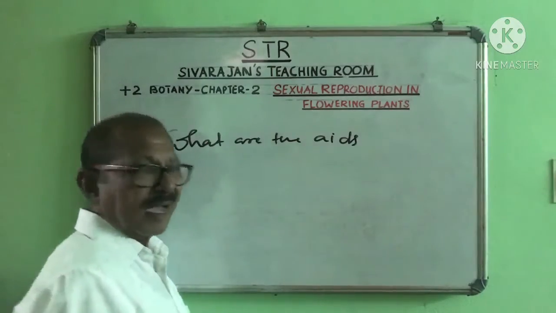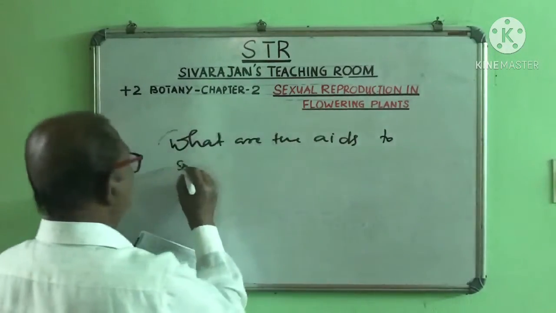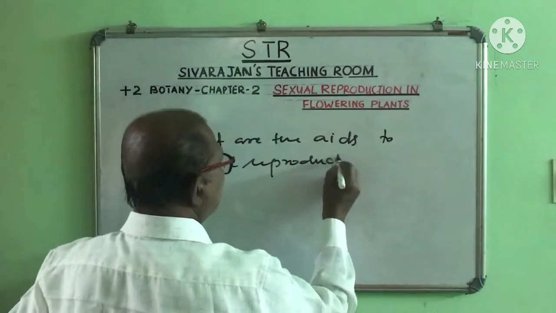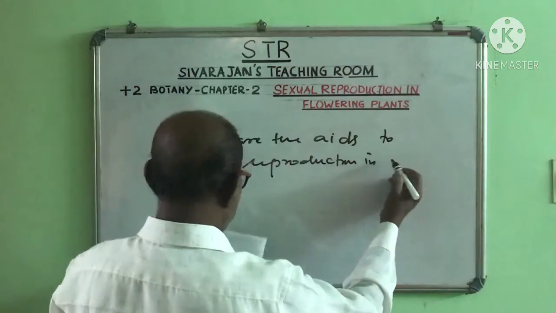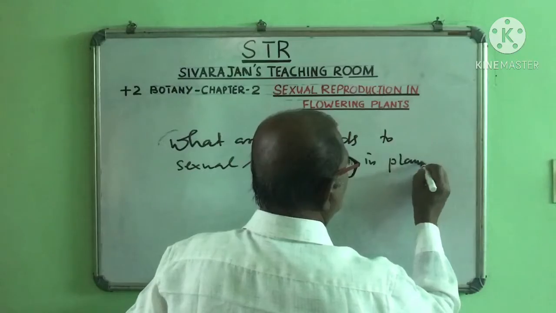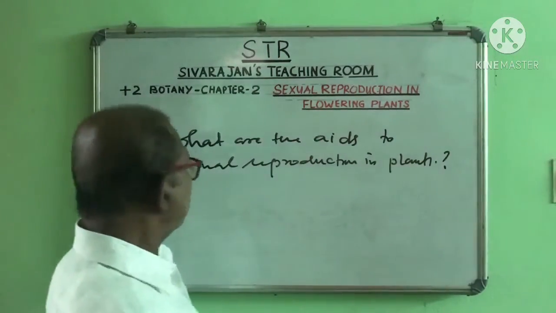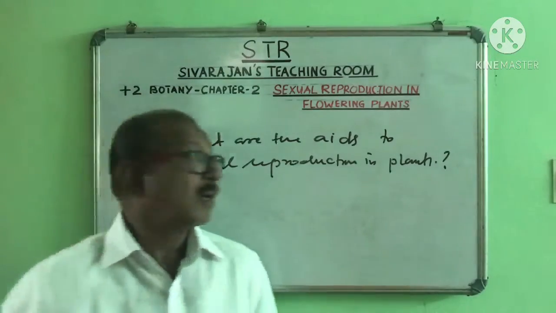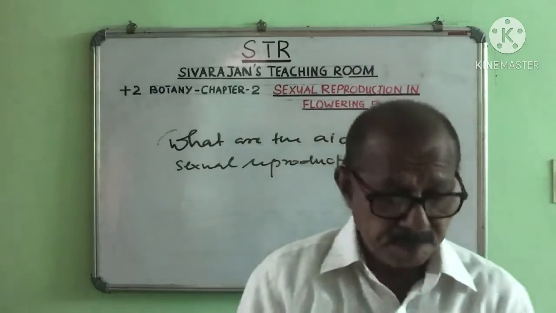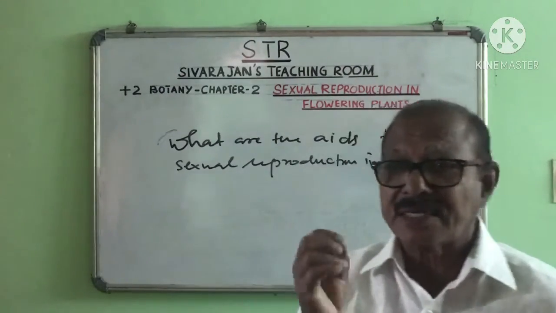Aids means help. What are the aids to sexual reproduction in plants? The flowers have different colors. They are brightly colored, attractively colored.